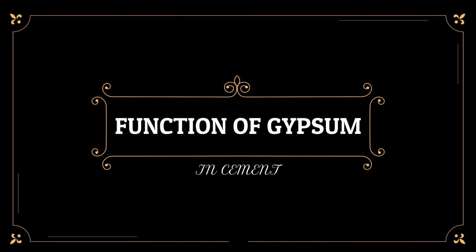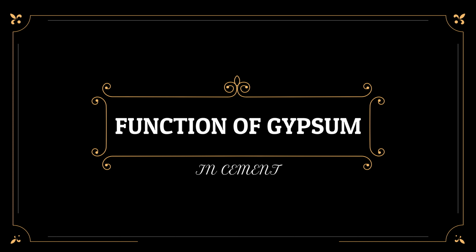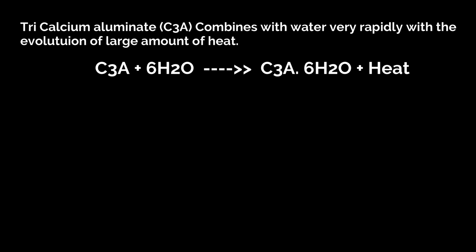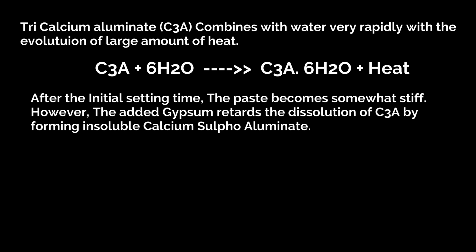And the function of gypsum in cement. Finally, the gypsum is added to the cement. How it functions we will see, friends. Tricalcium aluminate, that is C3A, combines with water very rapidly with the evolution of a large amount of heat. C3A plus water, which is the cement powder plus water, gives rise to C3A·6H2O, and heat is liberated. After the initial setting, the paste becomes somewhat stiff.